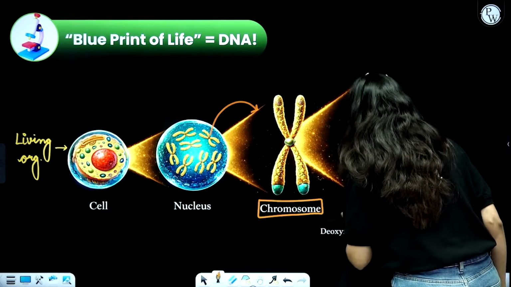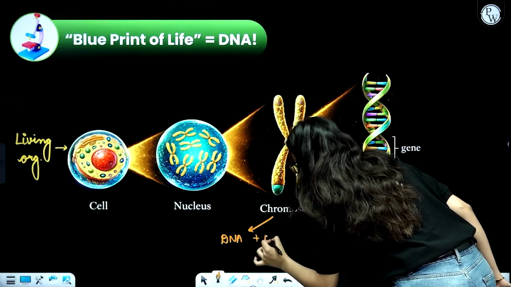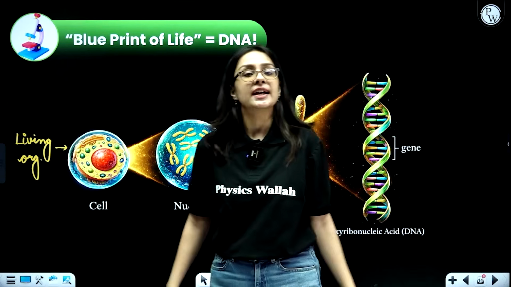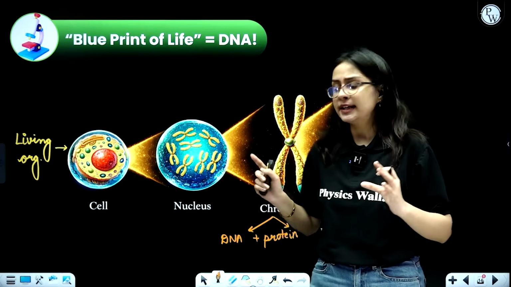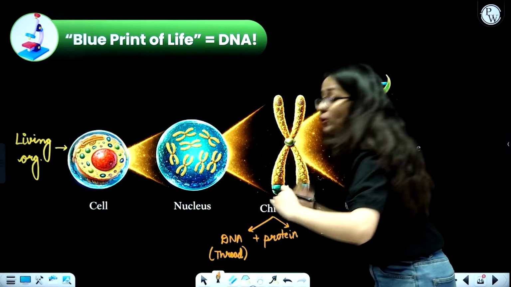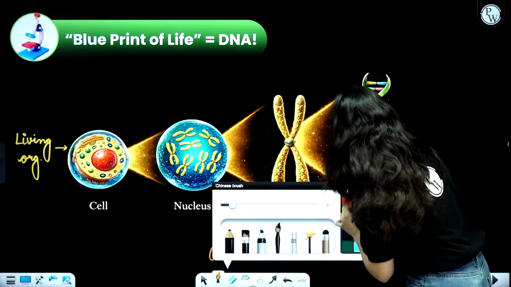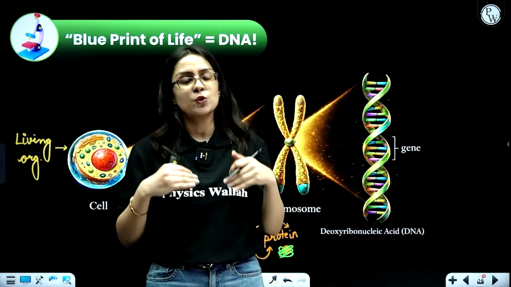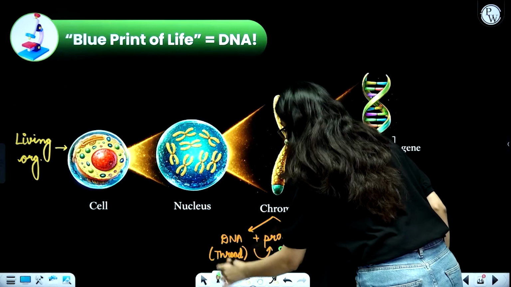Talking about chromosomes, again, it is made up of two things. Firstly, it is made up of DNA, and it is made up of protein. So imagine this to be some kind of charkha that you use for flying kites. You have the body of the charkha, and then around it you wrap the thread. Exactly, DNA is basically a thread-like structure. Now, since this thread is too long, we have to wrap it around something. So we wrap it around the protein. Okay, let's say this is the protein, around which the DNA will be wrapped. This is what the structure somewhat looks like, the details of which you will study in higher classes. Now for protein we don't need to understand anything. We are first going to understand something about DNA.